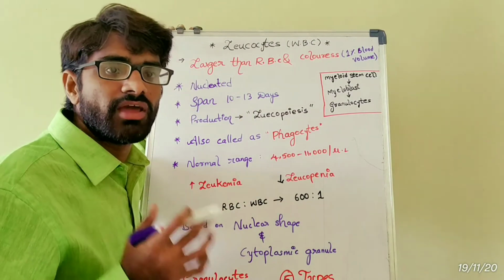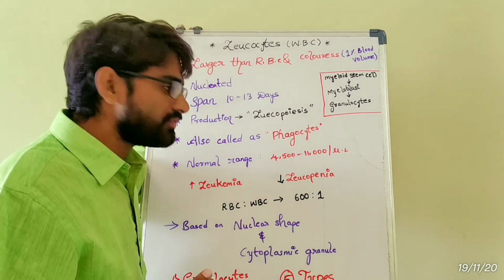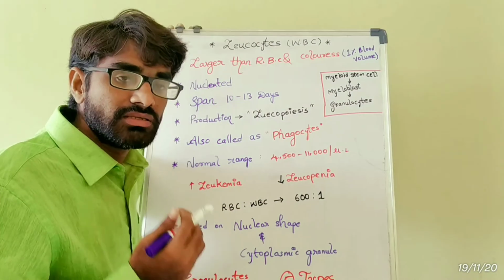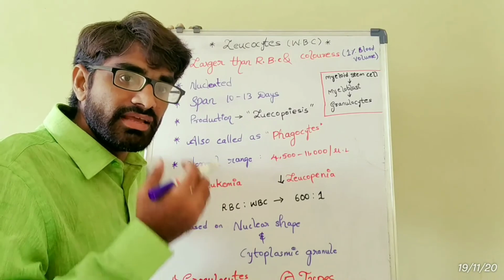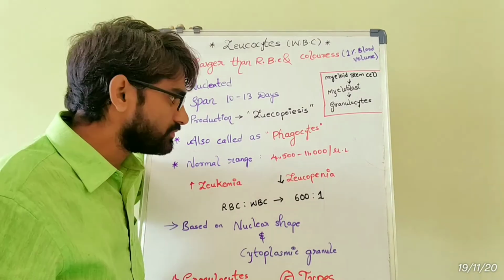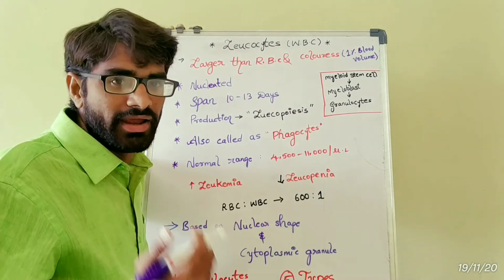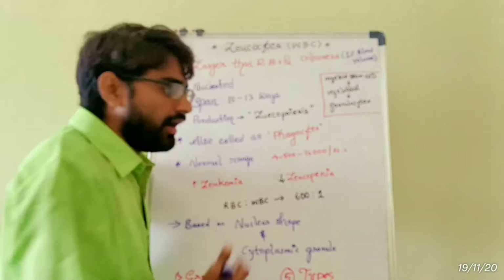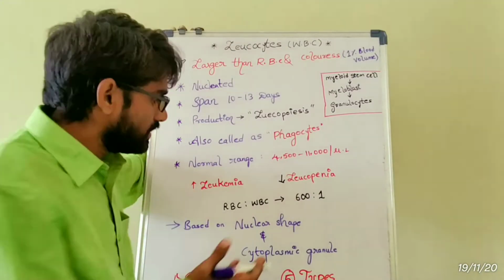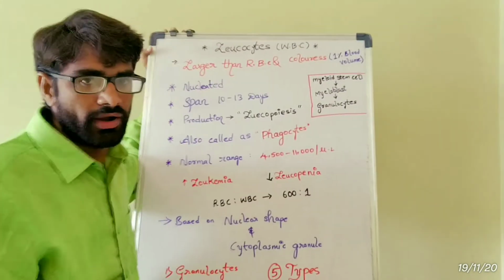The normal range of WBC is between 4,500 to 11,000 per microliter, and if the number of WBC increases in our blood, the condition is called leukemia. It's one kind of cancer. And if the number of WBC decreases in our blood, the condition is called leukopenia. If you see the ratio between the RBC and WBC, 600:1, it is one of the important points.